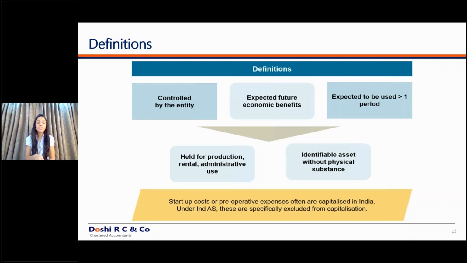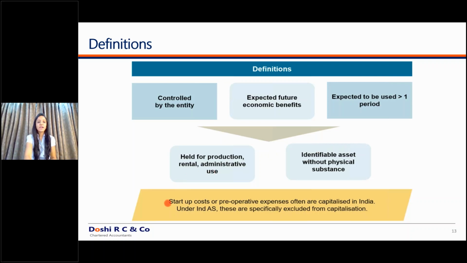That is why it could be any of these criteria, or it could be an asset without a physical substance. So these criteria of assets are the property, plant and equipment, and this criteria of assets are the intangible assets. So assets which are identifiable but lack physical substance, those are the intangible assets. For example, software is a very simple example, and every company has it. So these are your intangible assets. We'll cover more difficult examples also.